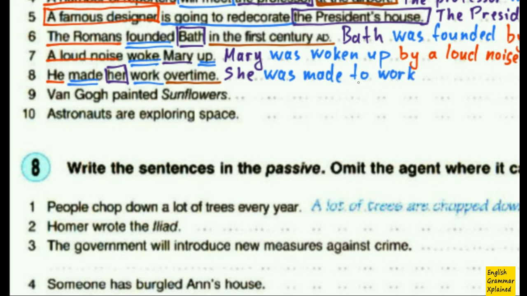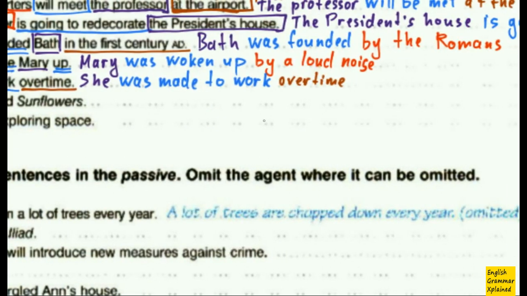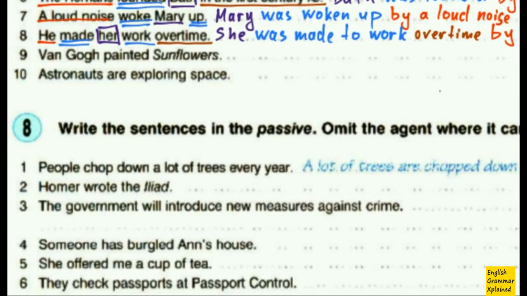In passive forms, we use full infinitives. Then I put this overtime, because that's the way of action, so it's connected with my main verb. And then I put my agent, by him. And we are done. What about number 9?